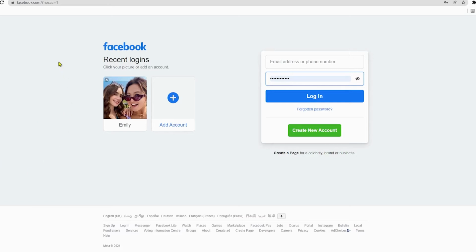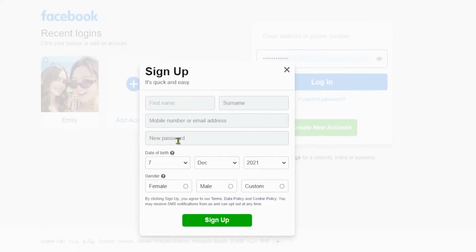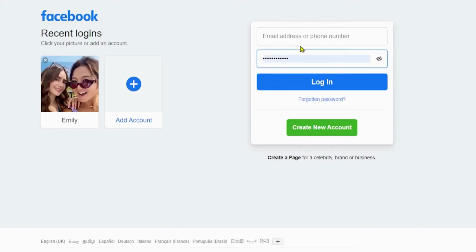Step number 1 is to come over to facebook.com. You will need to click on Create New Account to create a Facebook account if you haven't already. If you already have a Facebook profile, then you don't have to do that. You just need to enter an email address, enter a password, and log into your Facebook account.